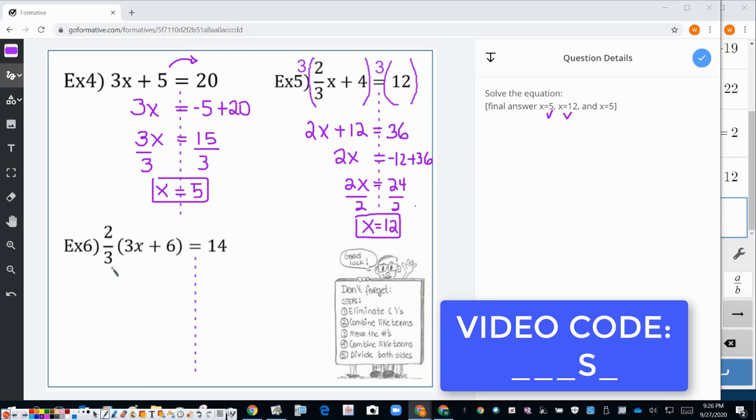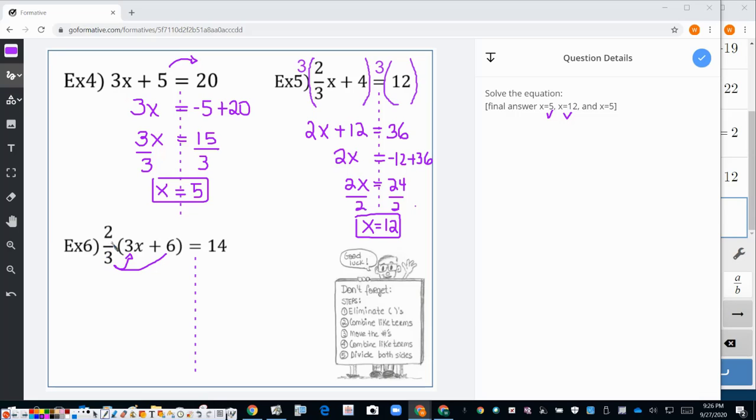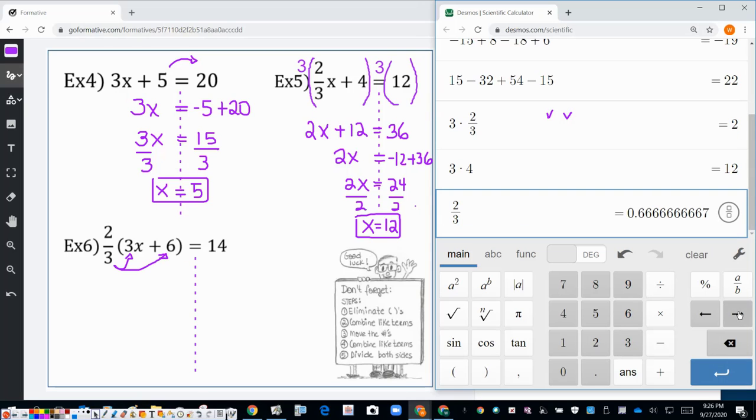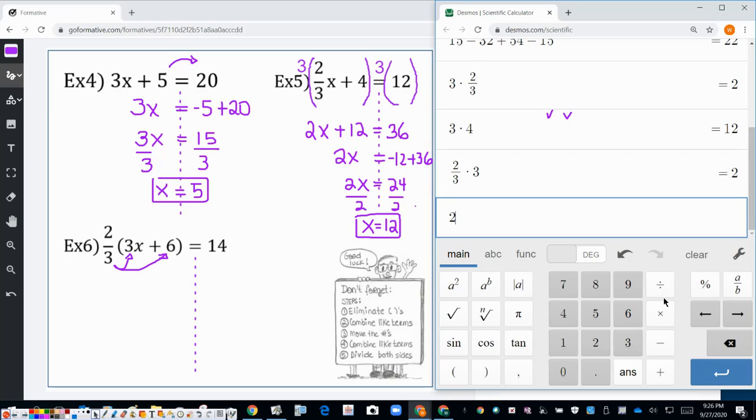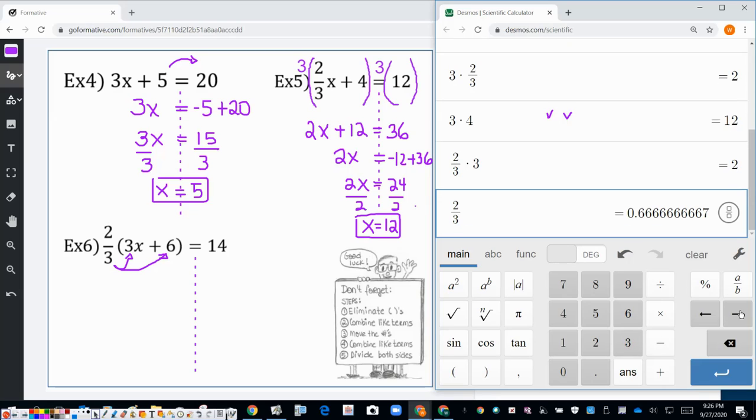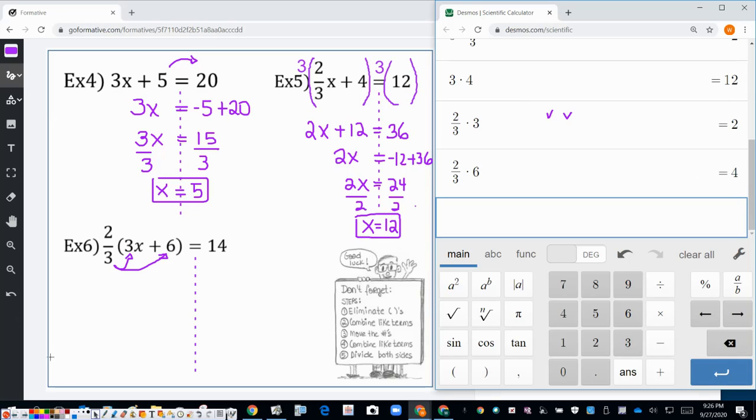Okay, the last one is just like the ones before where we take the number that is outside and multiply by the numbers inside. It's just that in this case, the number outside is a fraction. So you're going to do 2 divided by 3 times 3, and then you're going to do 2 divided by 3 times 6. So you're going to get 2 and 4. So we're going to come over here. I'm going to go 2/3 times 3 is 2x. 2/3 times 6 is 4. Equals, bring down the 14.